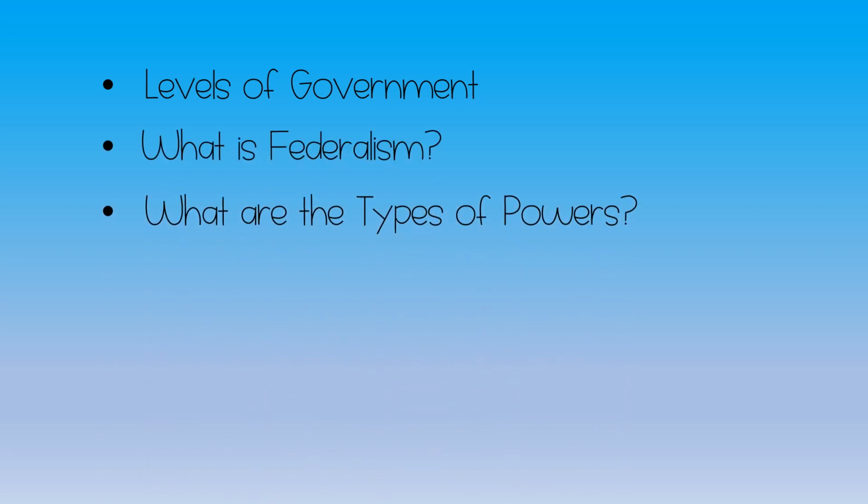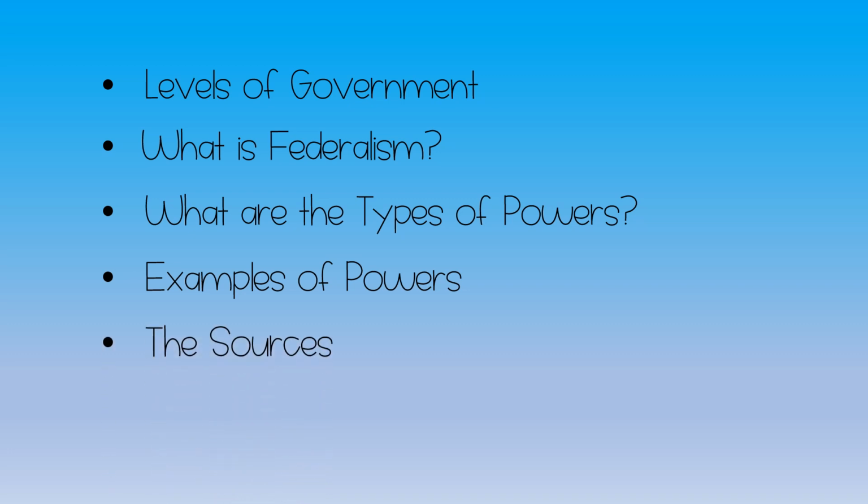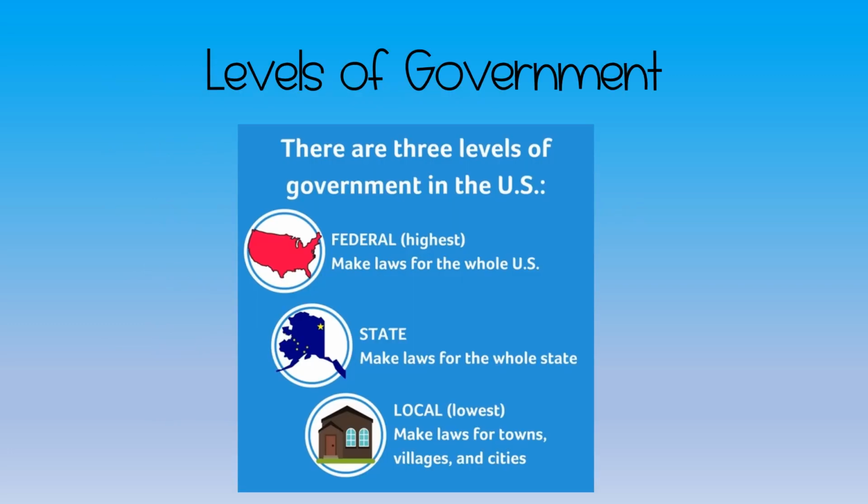So we're going to go over quickly the levels of government, what is federalism, what are the types of powers, some examples of some of the specific powers, the sources that we find all of this information in, and then how to amend the constitutions or any of the other sources.